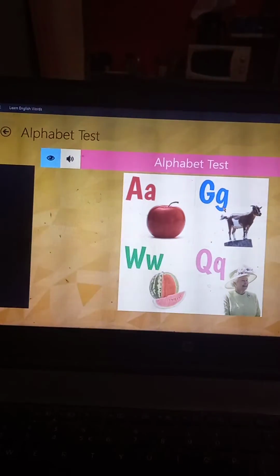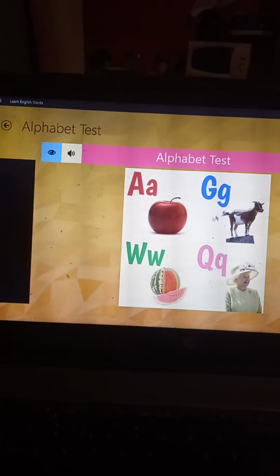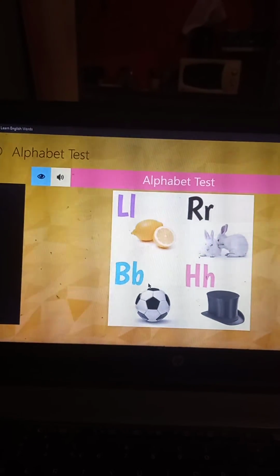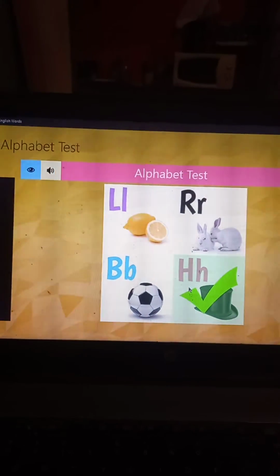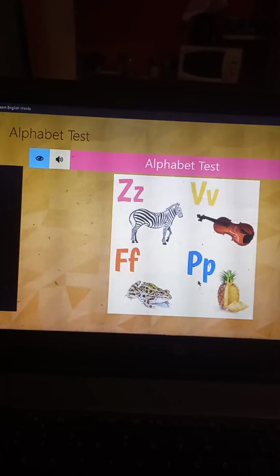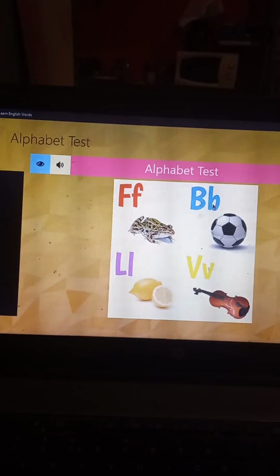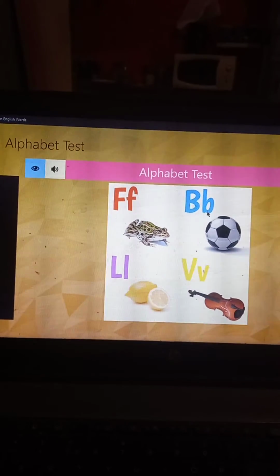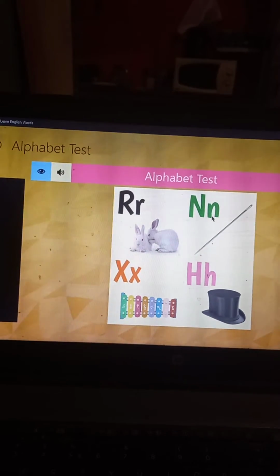That's right. Where is the W for watermelon? Intelligent. Where is the H for hat? Good. Where is the V for violin? Awesome. Where is the B for ball? Awesome. Where is the N for needle?